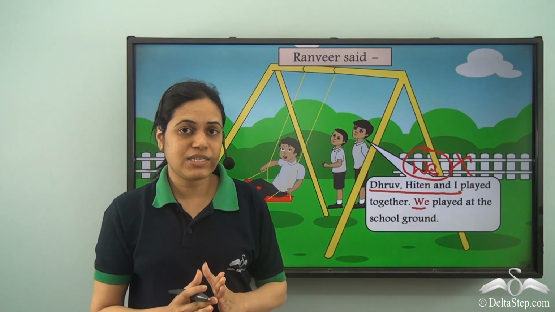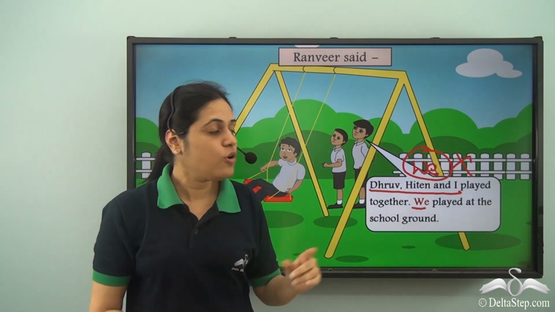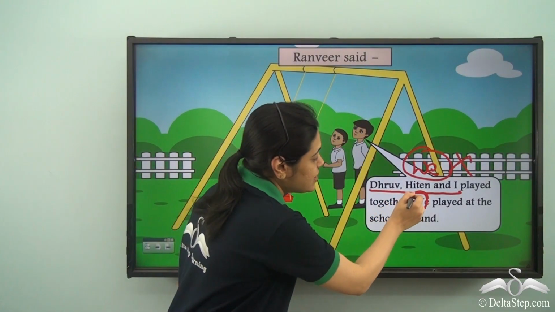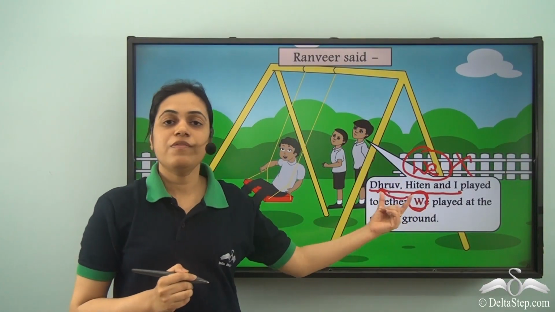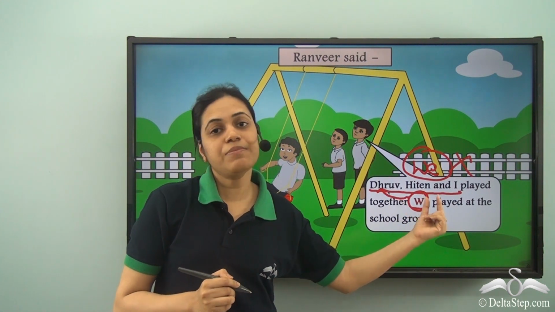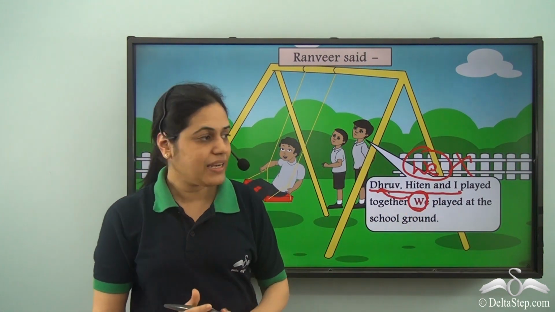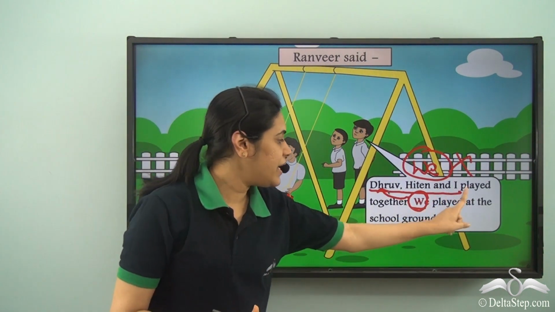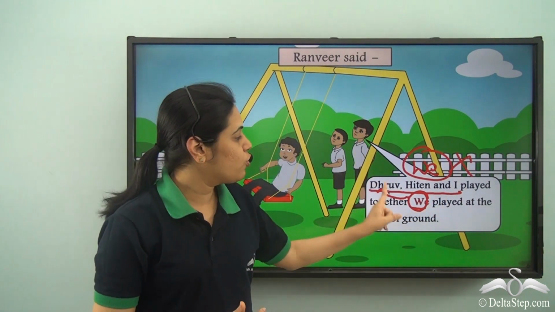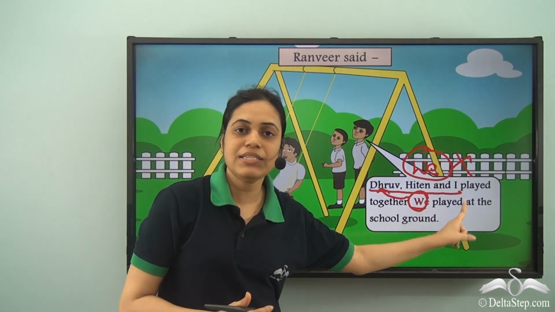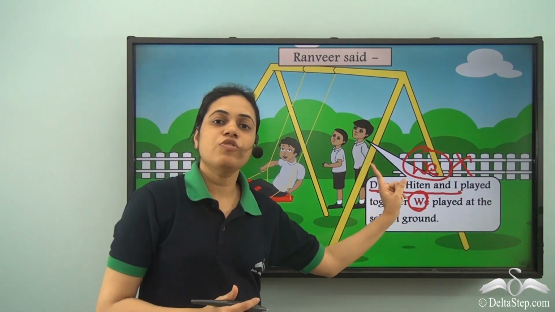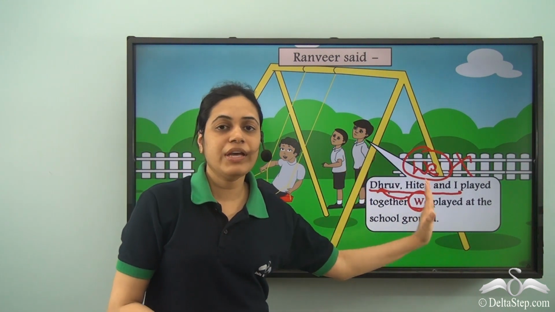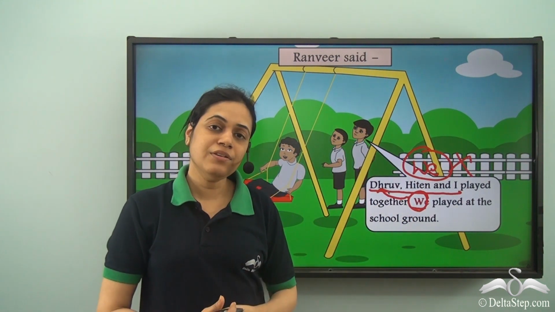So for the first time, to make it clear who all this we stands for, we need to specify the names of the people, and then second time onwards we can use we. So we played at the school ground means Dhruv, Hiten and I. This I is for Ranveer. So we played at the school ground means Ranveer is saying that Dhruv, Hiten and I played at the school ground.